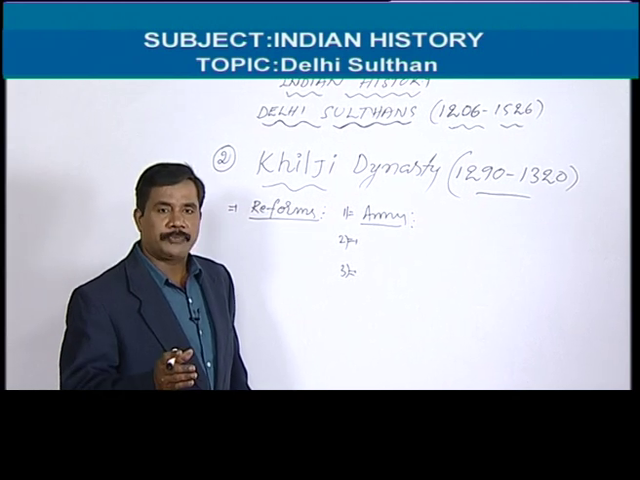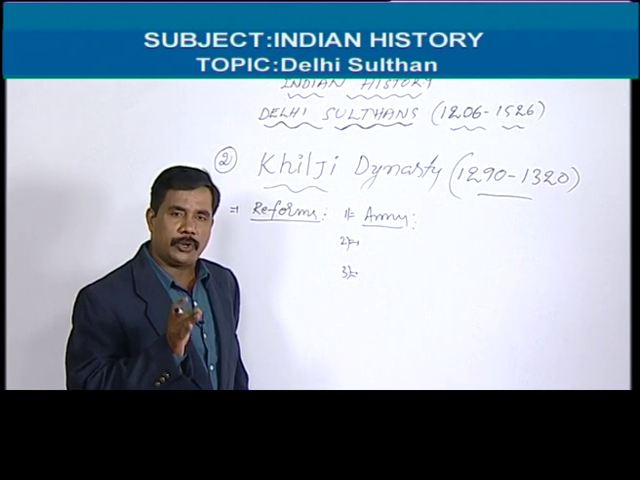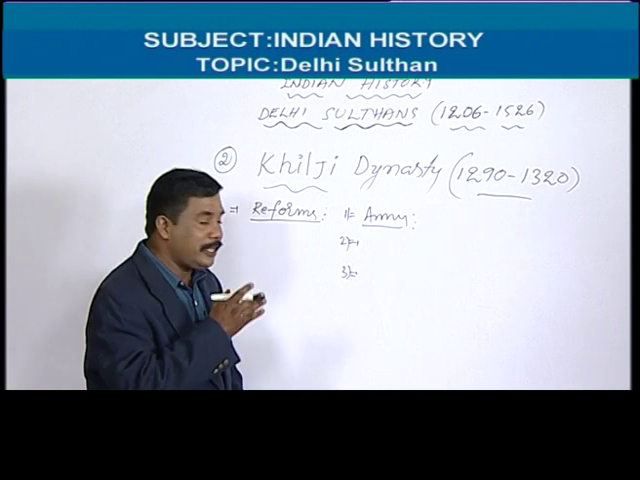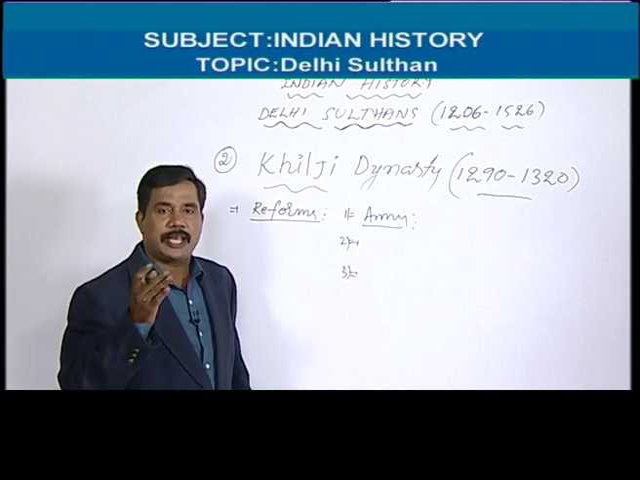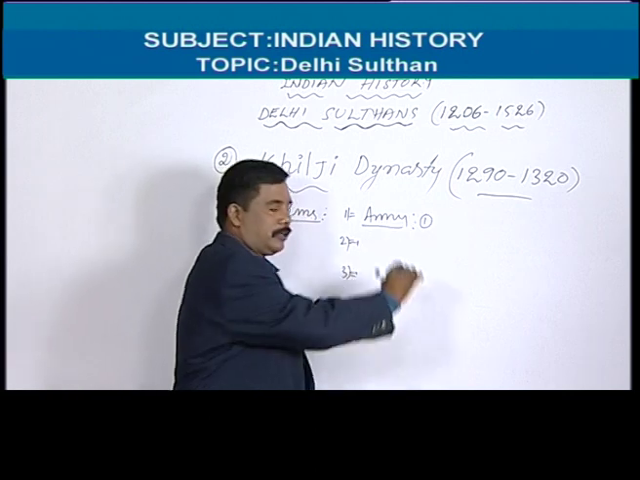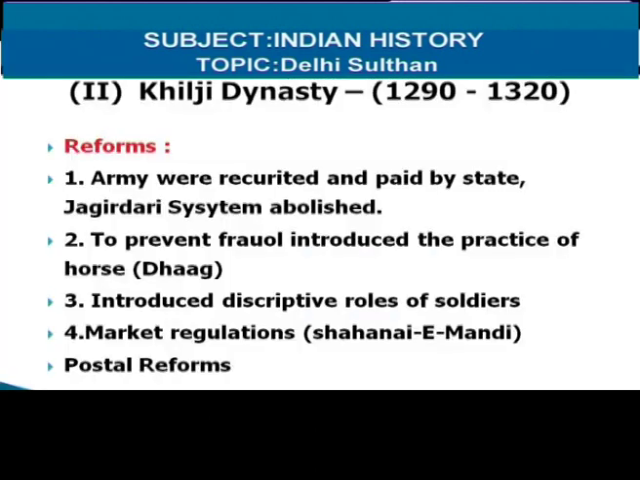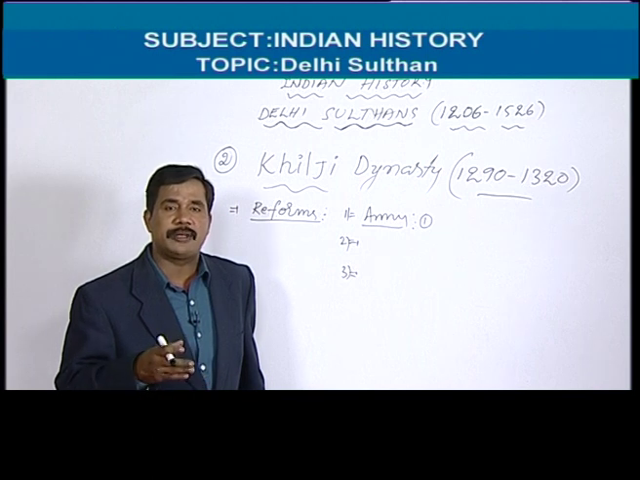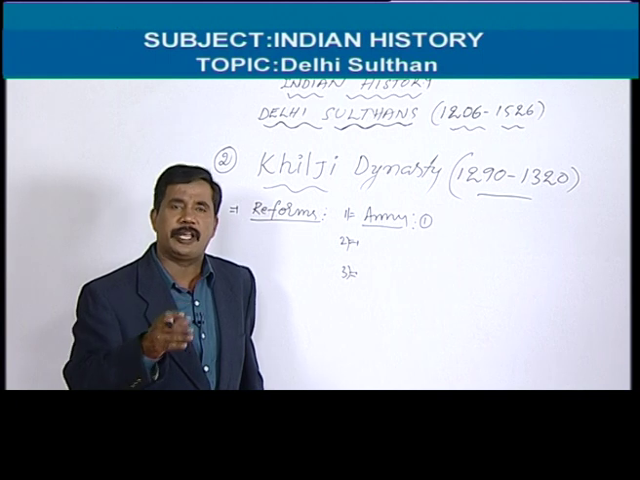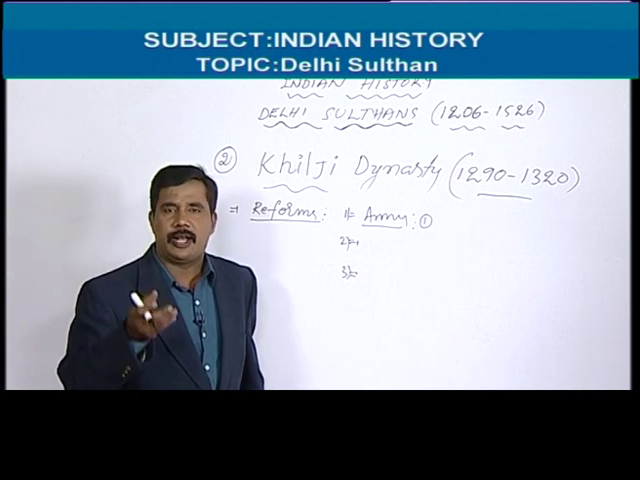Generally, before Alauddin Khilji, no sultan had paid salaries to the army. But he started to pay salaries to the army. This is the most important point. Alauddin Khilji paid salaries in the place of the Jagirdari system. In those days, we had the Jagirdari system. Jagirdari system means instead of salaries, they could give lands to the army, and they could maintain and cultivate the lands.